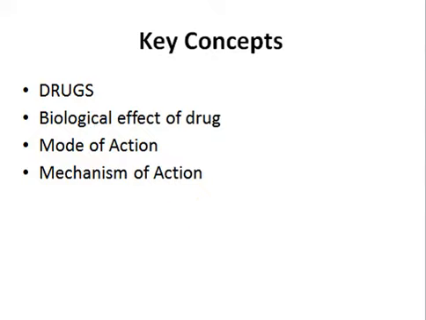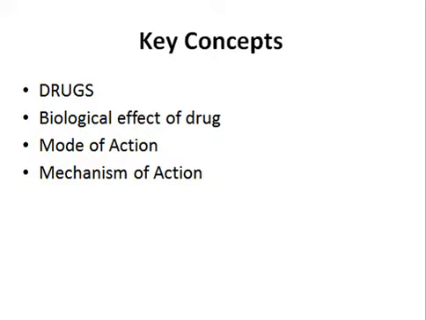So before going to the topic of today's lecture, the mechanism of action of drugs, let's see what drugs are. Drugs are chemicals that are able to produce a biological effect on your system, on your body. Whenever you take a chemical and that chemical results in some change in your biological system, then this chemical is said to be a drug. All things can be drugs except your food. The food you are taking is not considered a drug. Any chemical except food that can have a positive or negative effect on your body is called a drug. If a drug has a positive effect, it is called a medicine, while if it has a negative effect, it is called a poison.